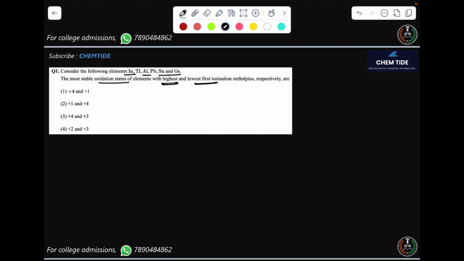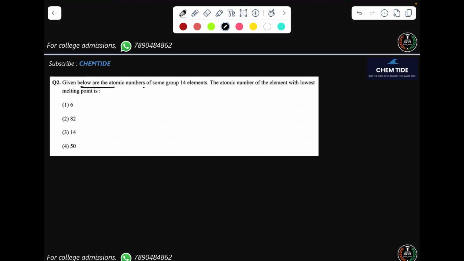तो ये memory based question हो गया. The highest ionization होती है germanium की because of the size, and lowest होती है indium की. So germanium is generally showing the +4 and here it is showing the +3, most stable oxidation number. So your answer should be 3.